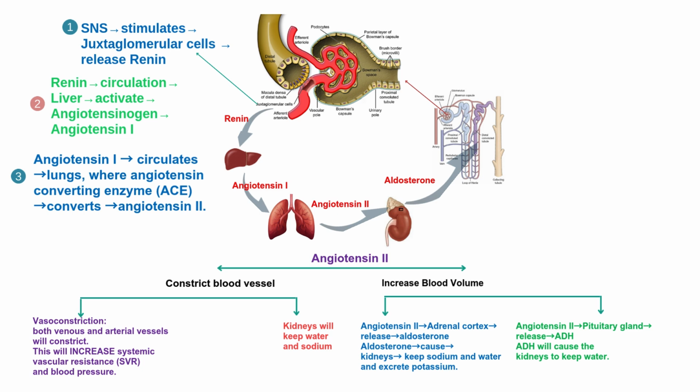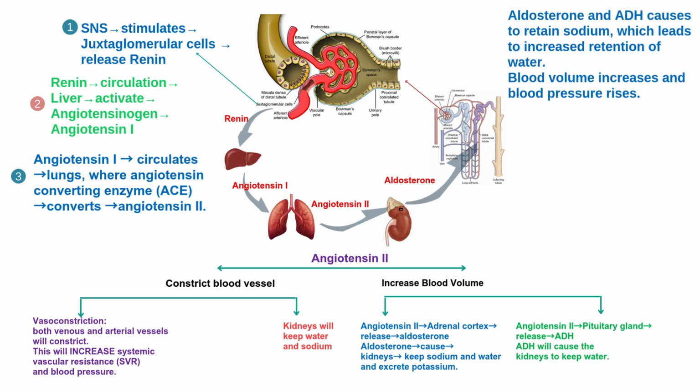Angiotensin II further will cause vasoconstriction both in venous and arterial vessels. This will increase systemic vascular resistance and blood pressure. Together, aldosterone and ADH cause the kidneys to retain sodium. Aldosterone also causes the kidneys to release potassium through the urine. The increase in sodium in the bloodstream causes water retention. This increases blood volume and blood pressure, thus completing the renin-angiotensin aldosterone system. The renin-angiotensin aldosterone system is also activated by other hormones including corticosteroids, estrogen, and thyroid hormones.